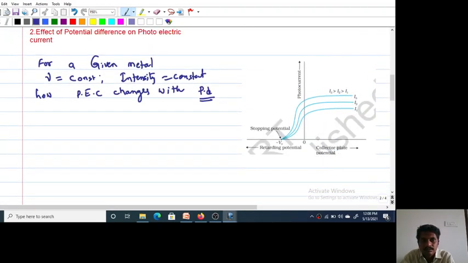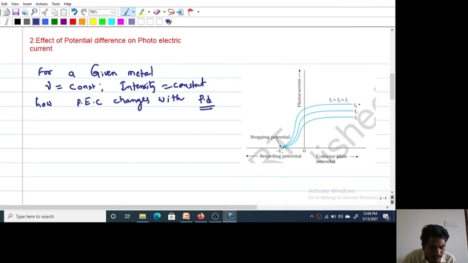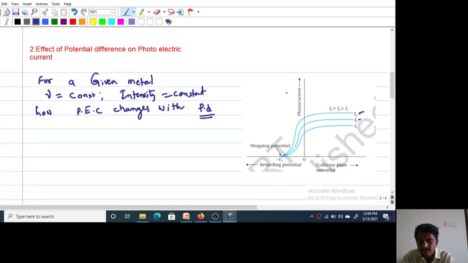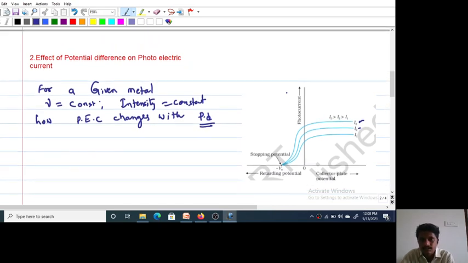Look at these two here. Photoelectric current increases when the potential increases, and reaches the maximum value.